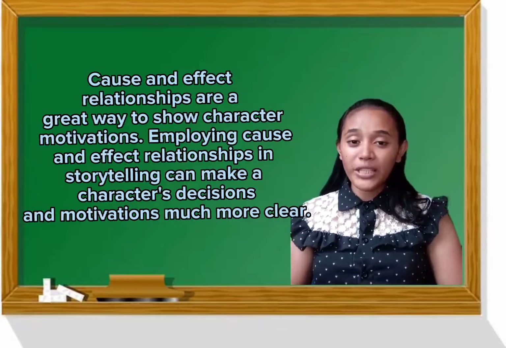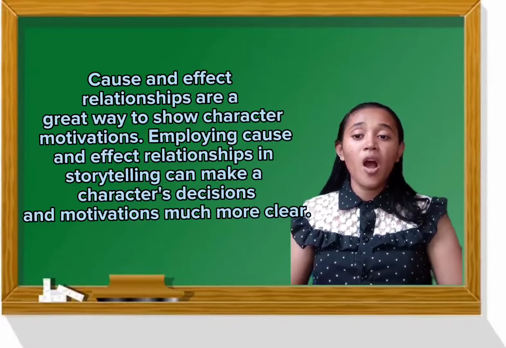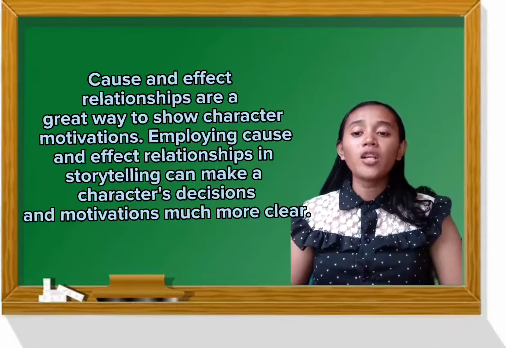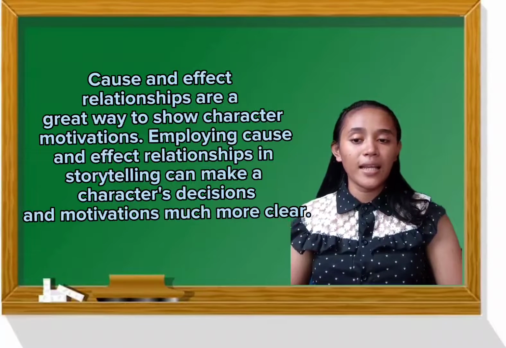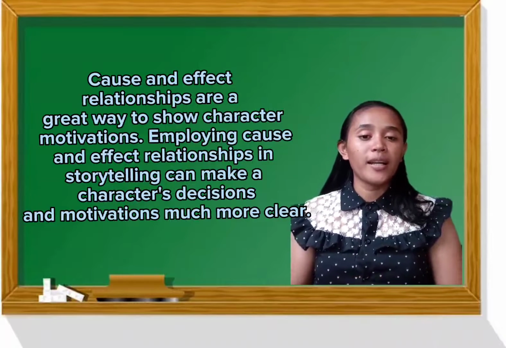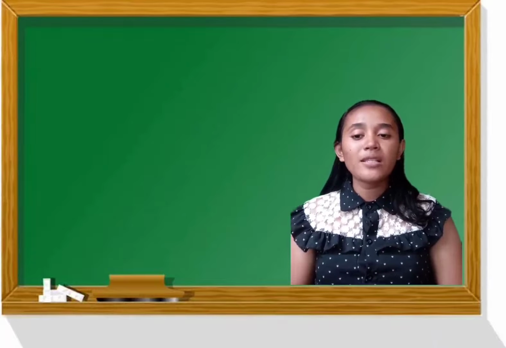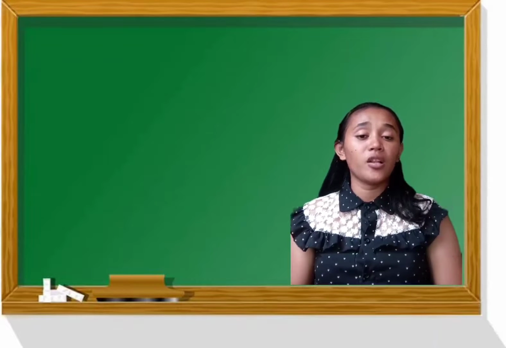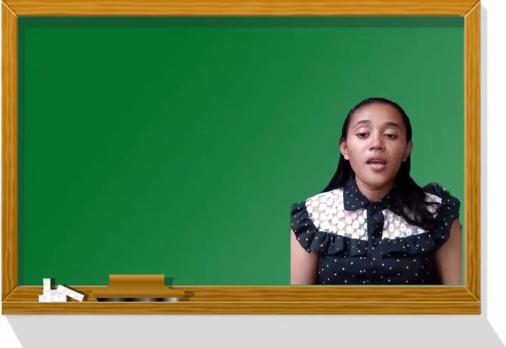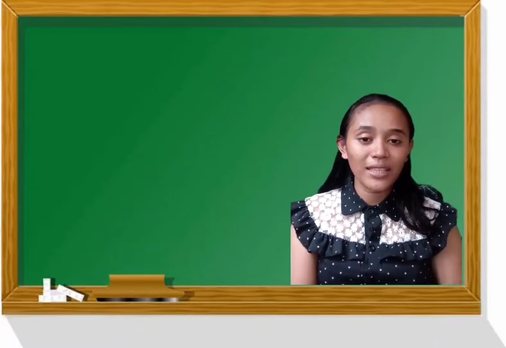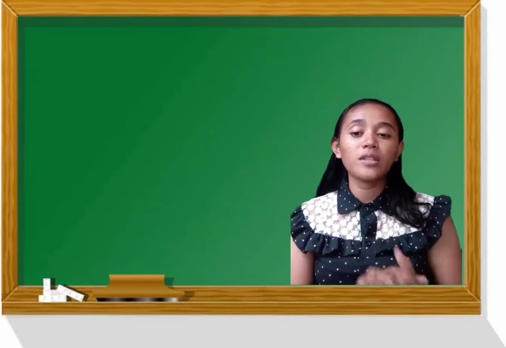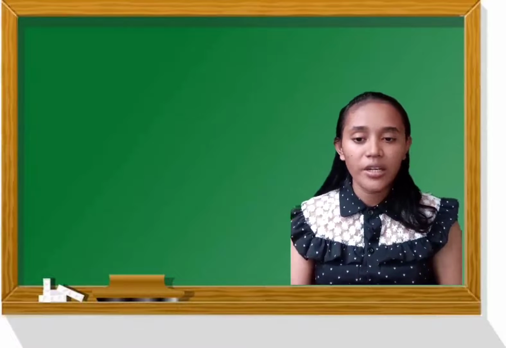The last importance of the cause and effect relationship is that it is a great way to show character motivations. Employing cause and effect relationships in storytelling can make a character's decisions and motivations much more clear. For example, the cause of a student bullying another student in a narrative may be that the bully himself is also bullied at home. So the cause and effect relationship here gives more depth to the antagonizing character.